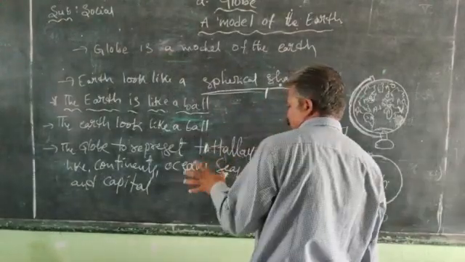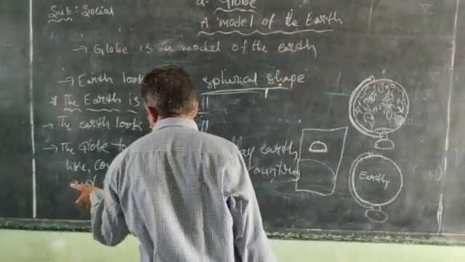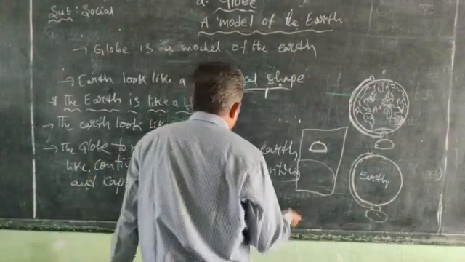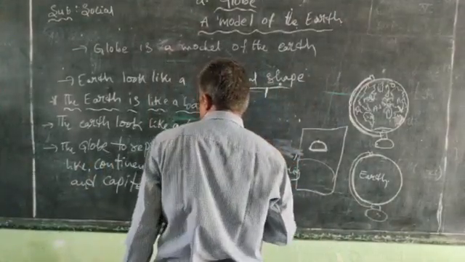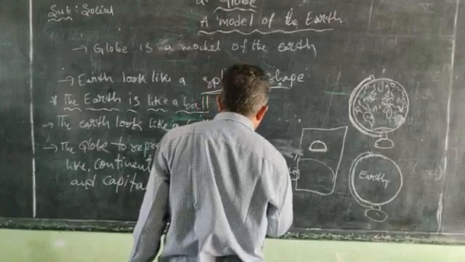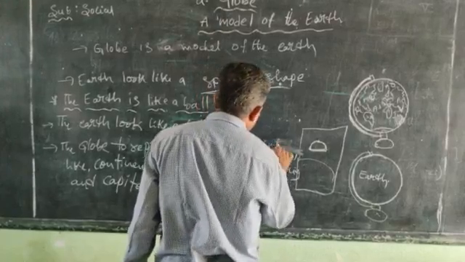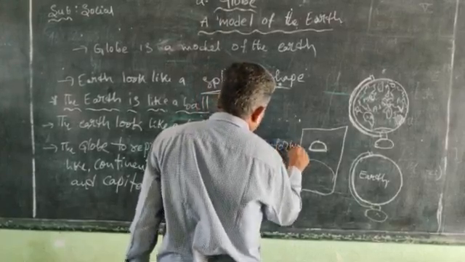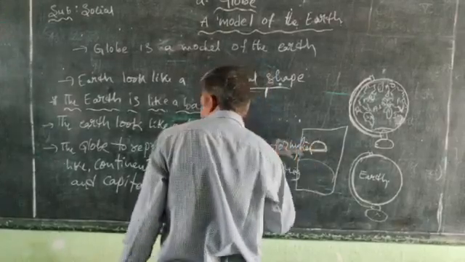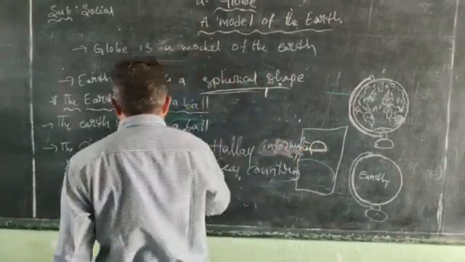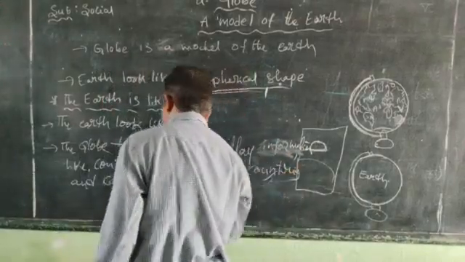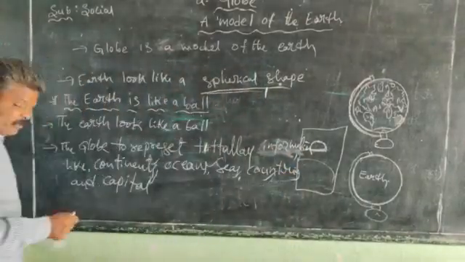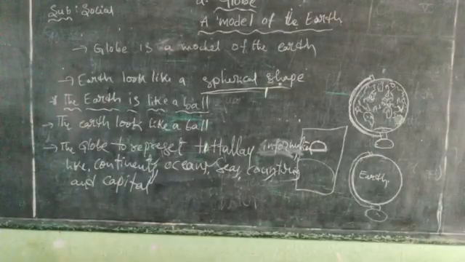It gives information about continents, oceans, seas, countries, and capitals. We find it clearly.